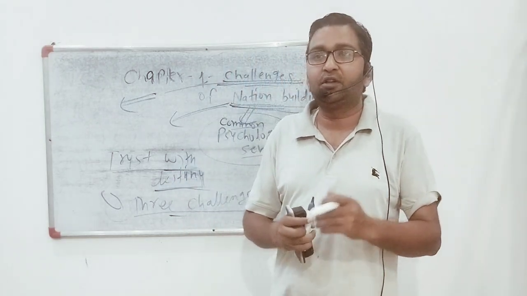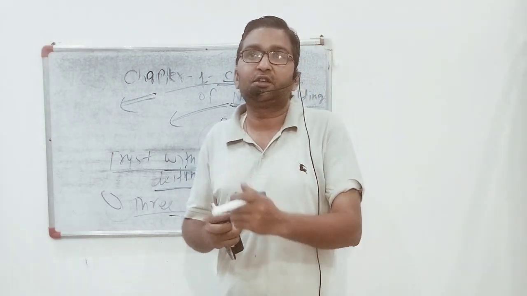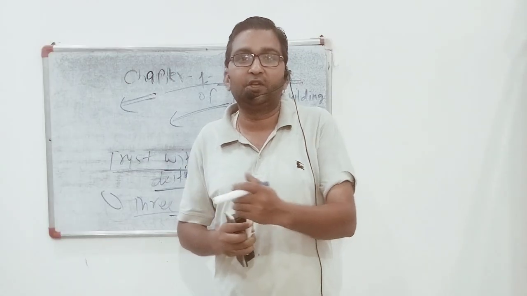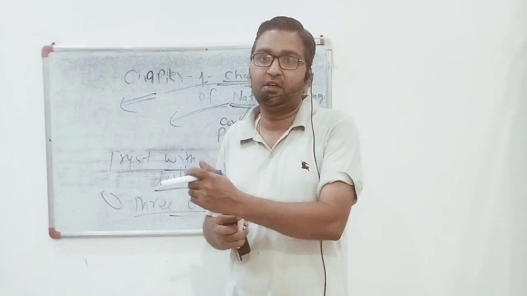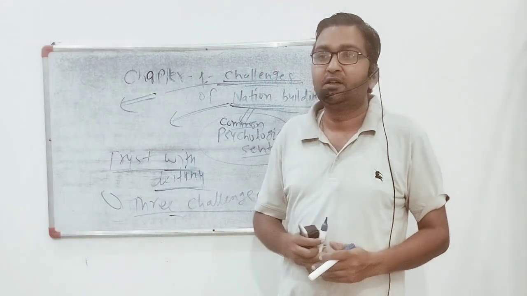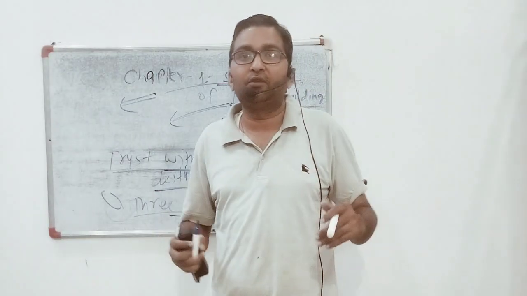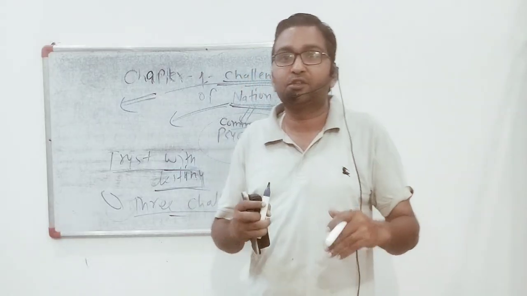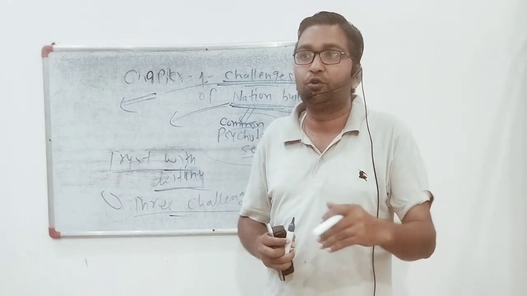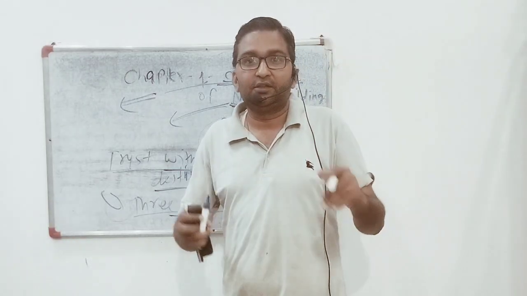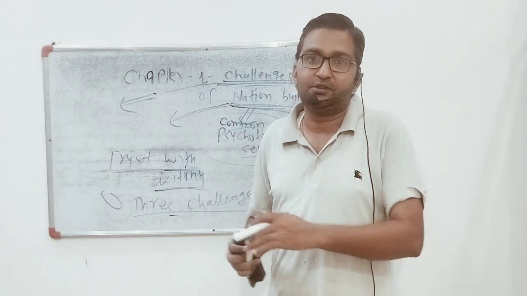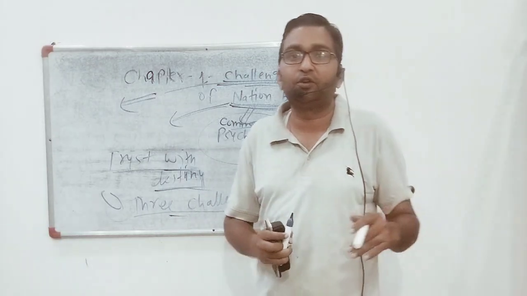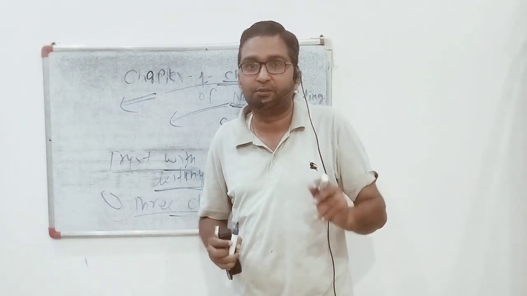After 2000, the nature of state reorganization changed from linguistic criteria to administrative and financial efficiency. As we know, tribal development was not occurring in those states, so the tribals demanded separate states because the maximum funds were not going to them and schemes were not being delivered at that time. That's why they demanded separate states.